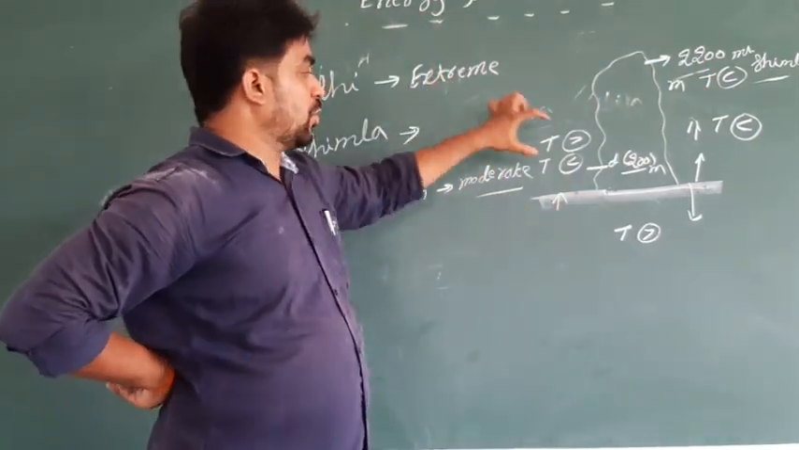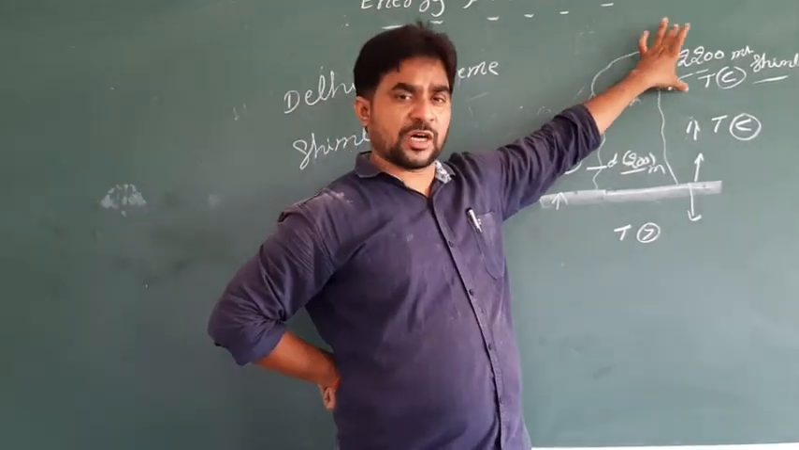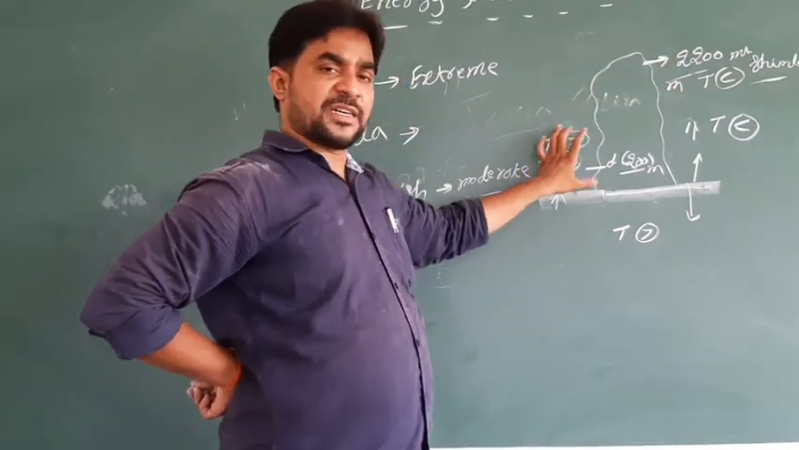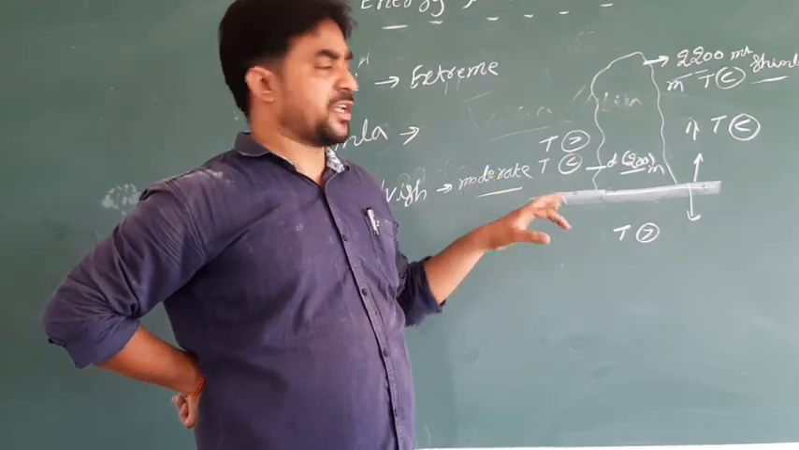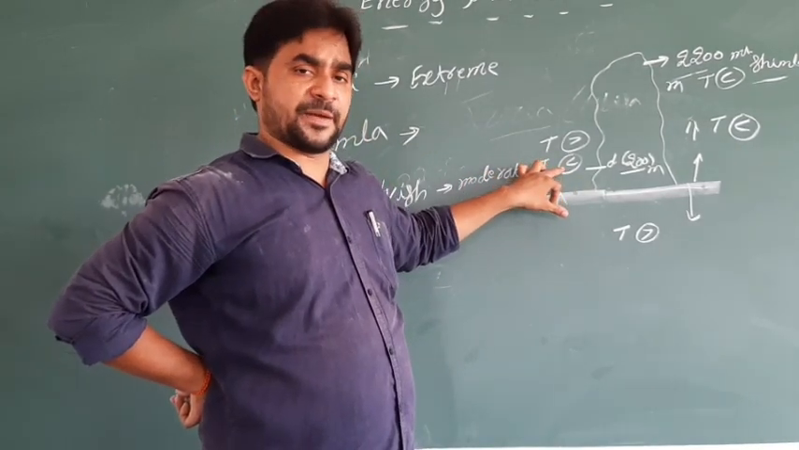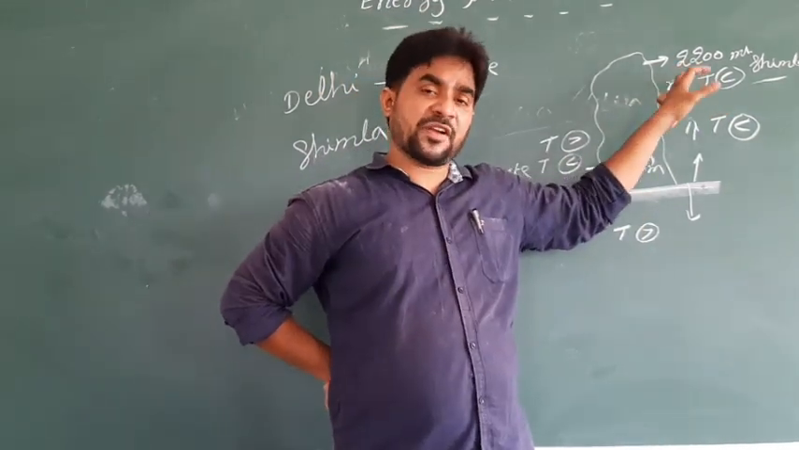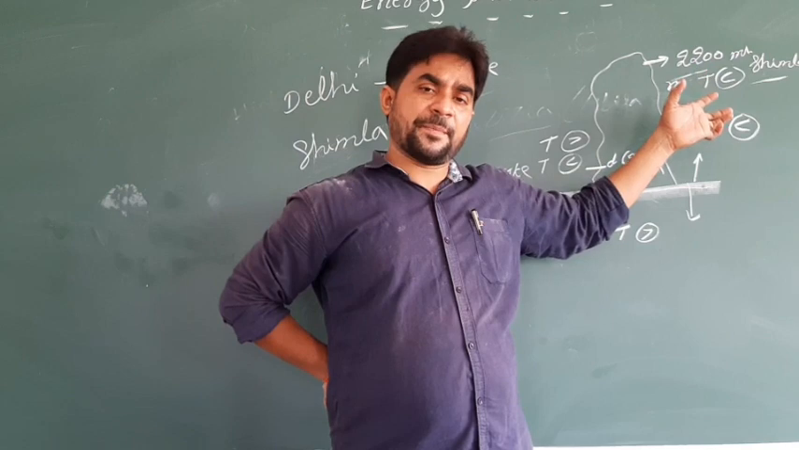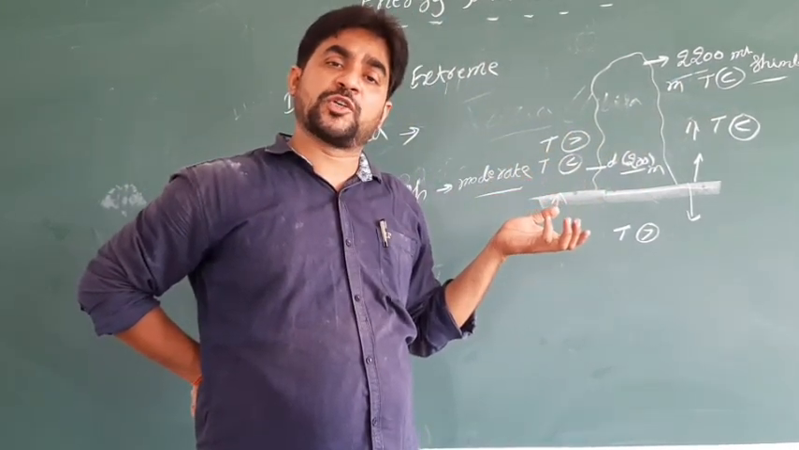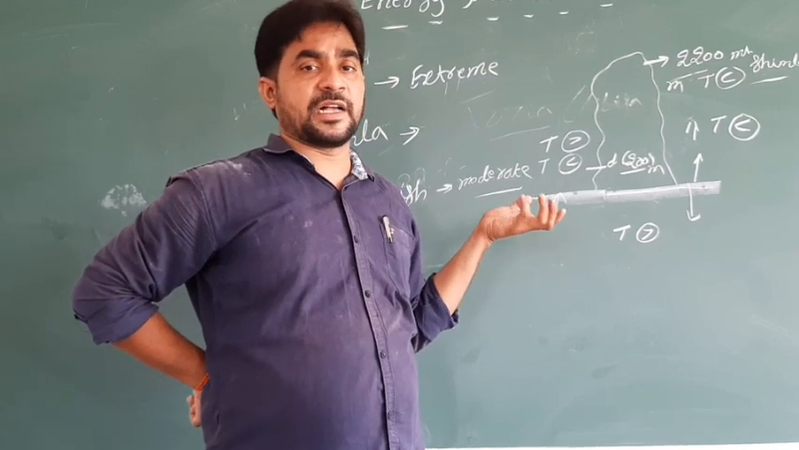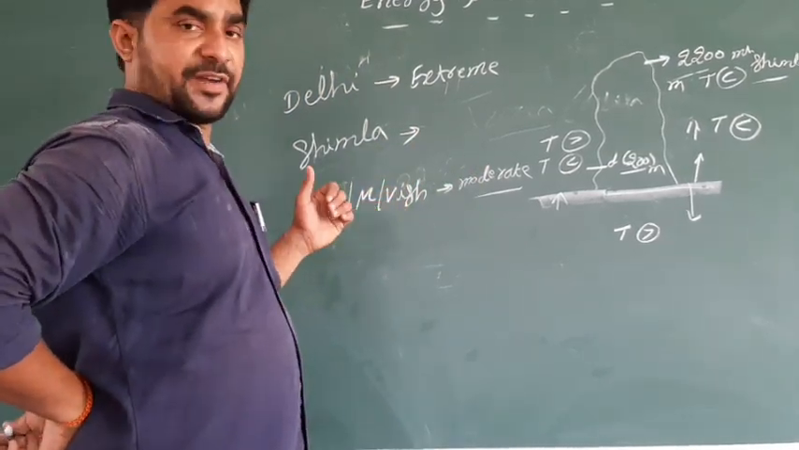Clear or not? So Delhi is found at about 200 meters, Simla at about 2200 meters. Because of that, Delhi has high temperature as well as low temperature, which you can call continental temperature, otherwise called extreme temperature. Simla is found on the mountains, so the temperature is very low. Simla attracts tourists because of its greenery and coolness only. That's why you can say it has a different temperature.